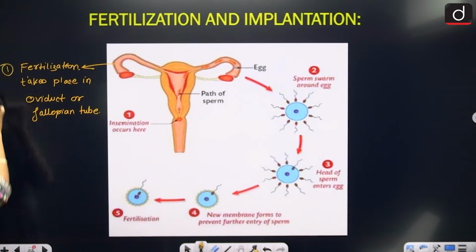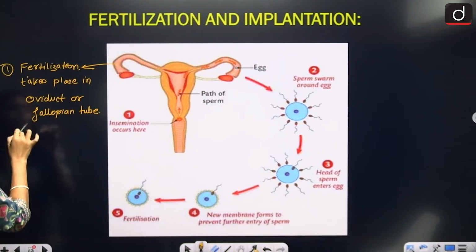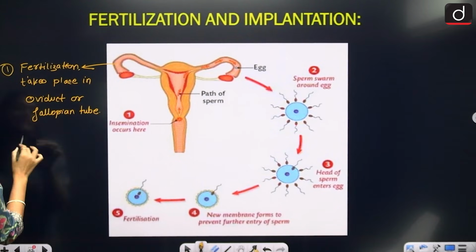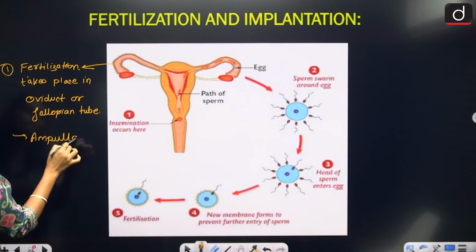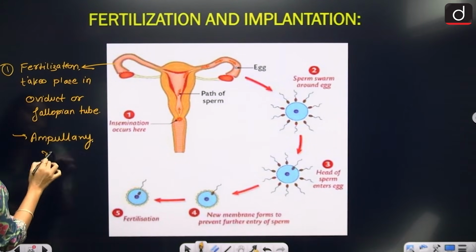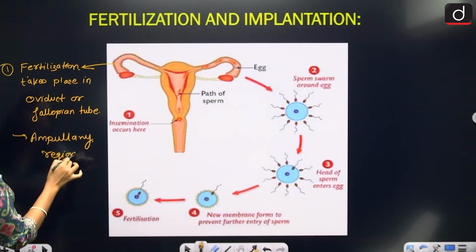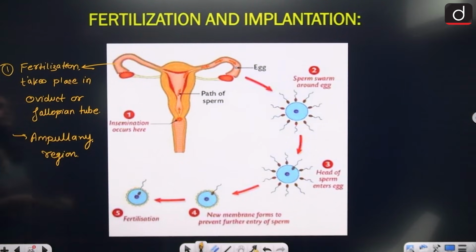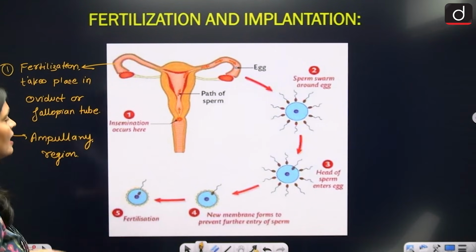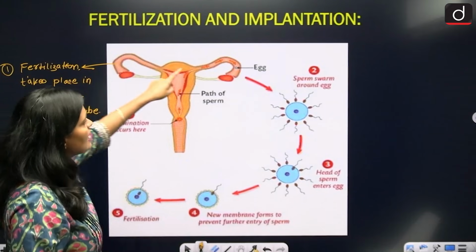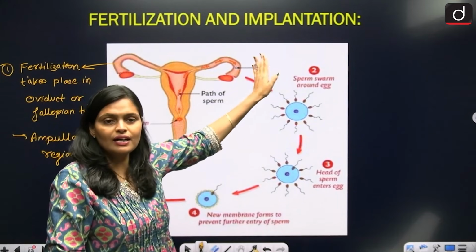It takes place in the oviduct and fallopian tube. Also in the fallopian tube, more precisely, it takes place in the ampullary region, right? Ampullary region. So this is the ampulla where you have an egg, right?